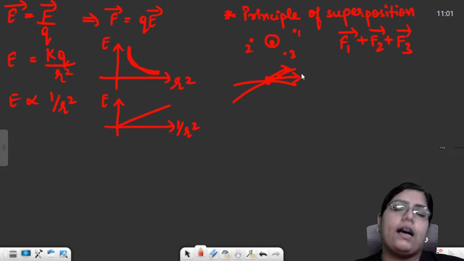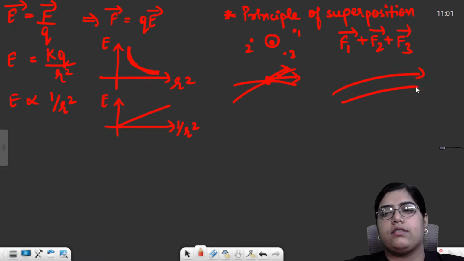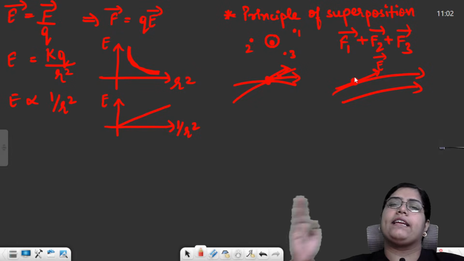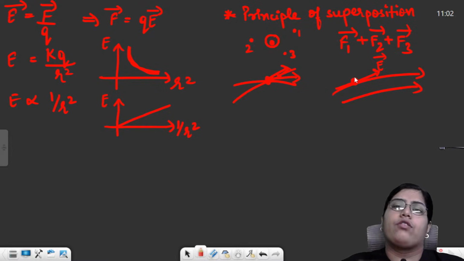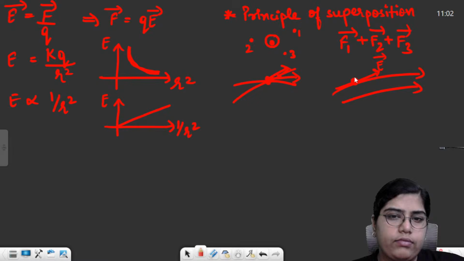Then the last property was the tangent to any point. For example, if this is the field line and I want to find out the electric field at this point, I just need to drop a tangent to the electric field line. Tangent to the electric field line at any point will give you the direction of electric field at that particular point. Field line is basically describing the field in a particular area. But if you want to find out the field at a particular point, then you need to use the tangent, right?